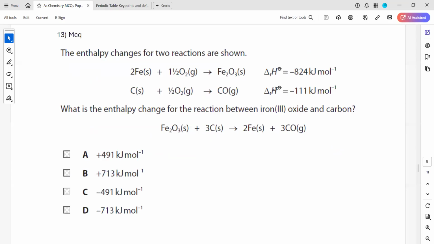In question 13, enthalpy changes for the two reactions are shown. Here, actually, what is this enthalpy change? This is the formation of iron 3 oxide, and this is the formation of carbon monoxide.